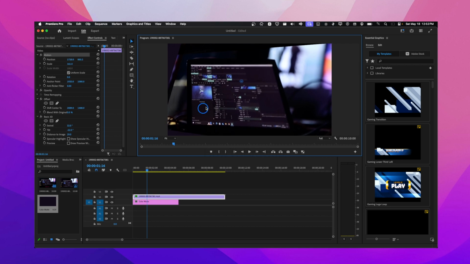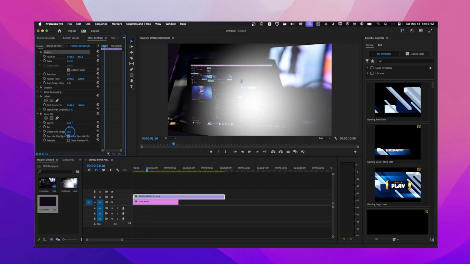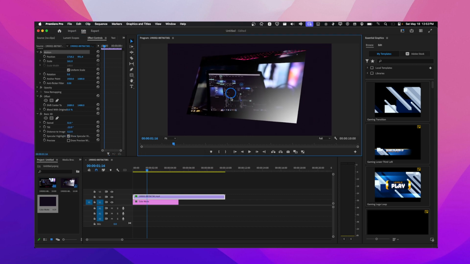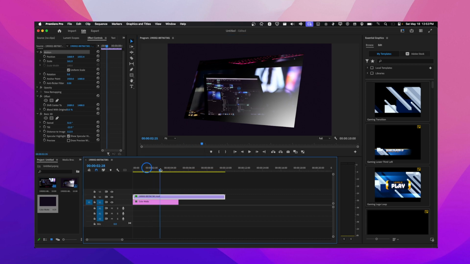And now also add some of this light effect, something like this. And now we don't have any animation.